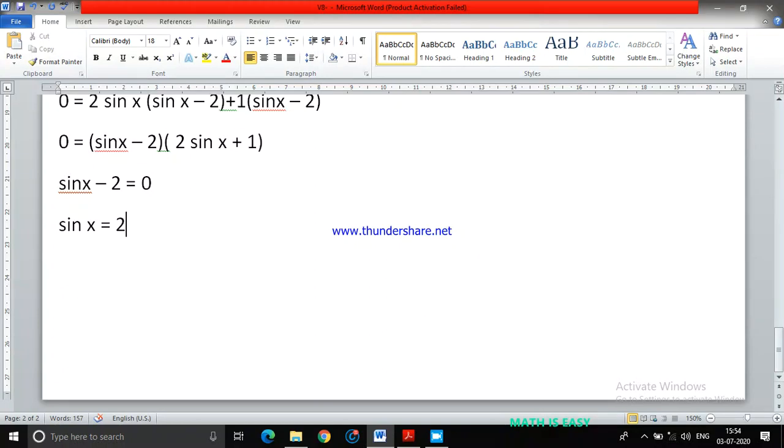No, because the range of the sin x function is between minus 1 and 1, including the boundary values, from minus 1 to plus 1 only. So sin x will never exceed plus 1, which means this case is not possible.